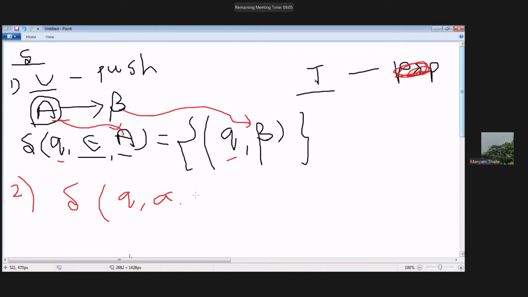Those many variables we are going to write. Okay na? See here, this is a current state, what is the current input symbol, what is the top of the stack symbol. Okay na? So ila unnappudu we are going to pop this one anamata. So this is a top of the stack element kada.